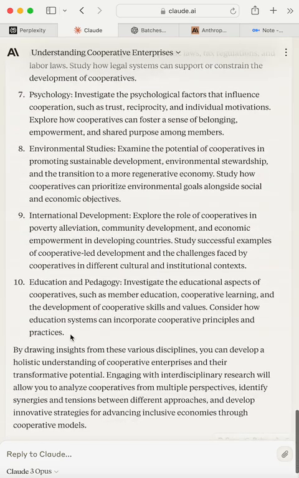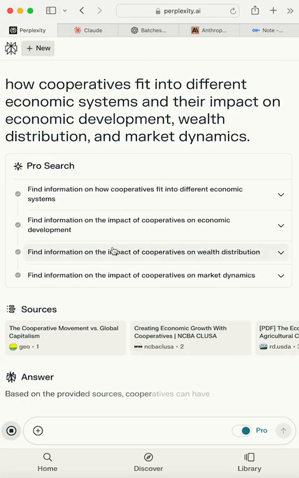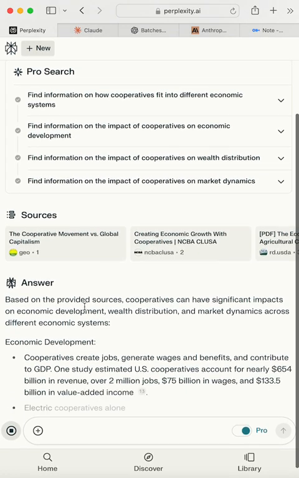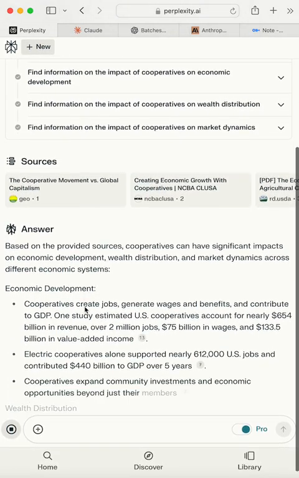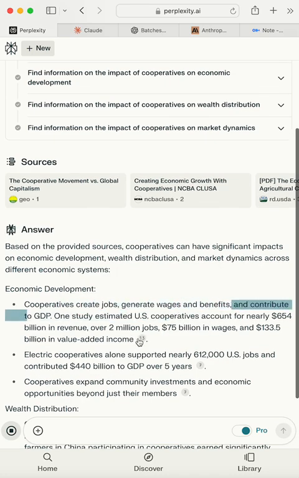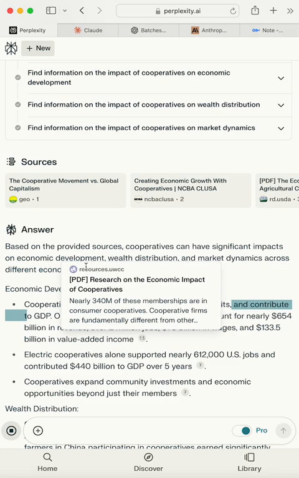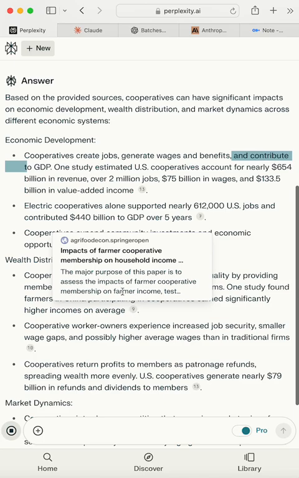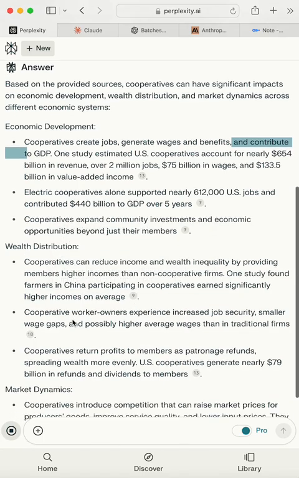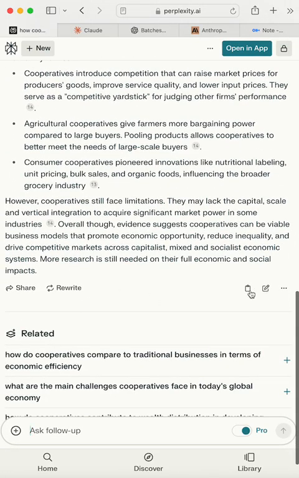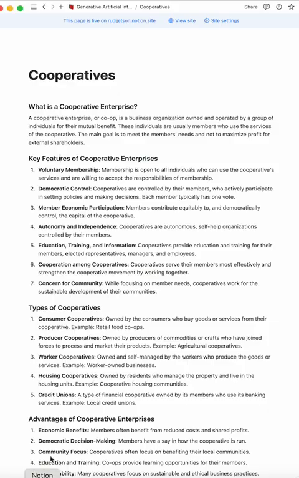Interdisciplinary research on cooperative businesses, and then, okay, let me get some scholarly articles around it, right? Here's some, and then it's citing it. Cooperatives create jobs, generate wages. Then it says, okay, that's research, electric cooperatives, wealth distribution. And so these citations are where it's coming from. And this right here is just completely great. And then again, if you want, you copy this and you put it into your Notion.